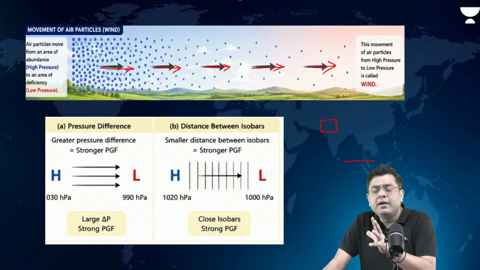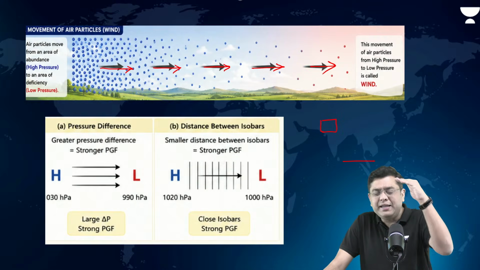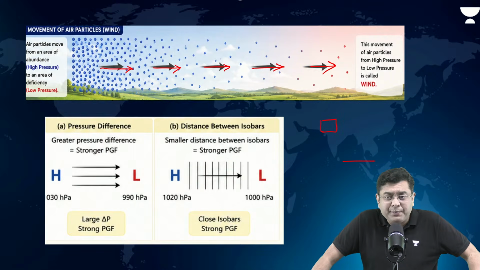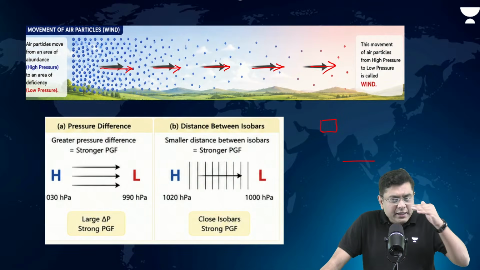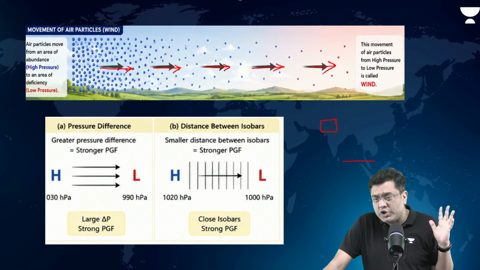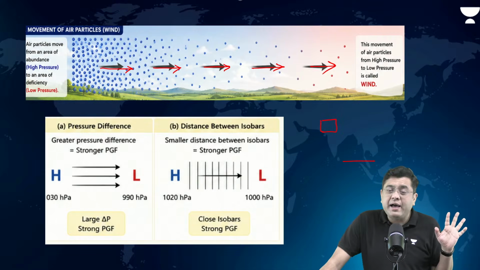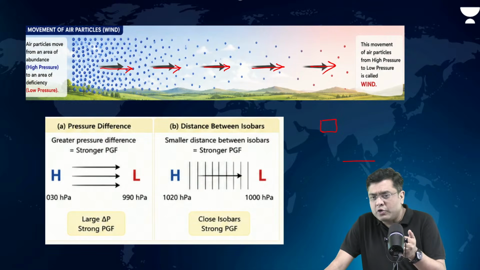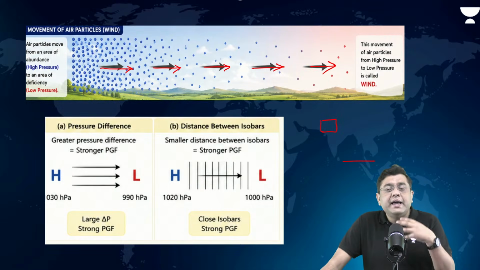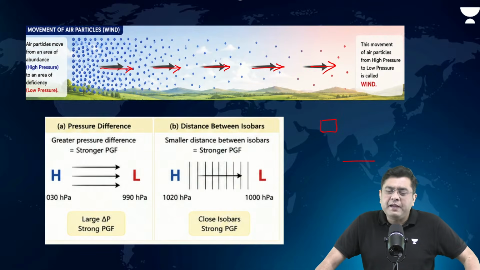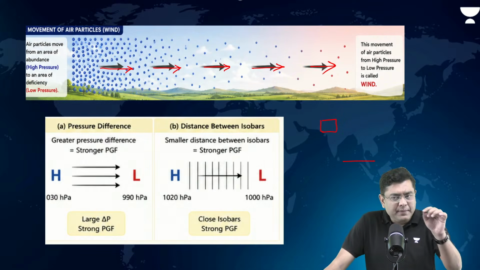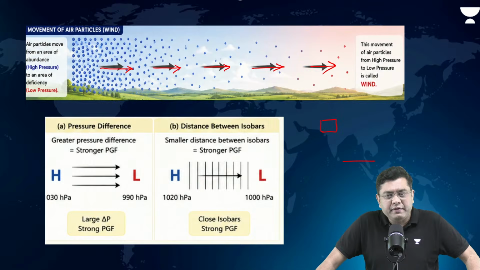Slowly and steadily we will lay the foundational steps which will help you understand even complicated concepts like cyclones. But for that, you need to have the basic foundation laid. That is why I'm not giving an overdose of information. We are going slowly, we are going steadily. Do let me know if you are able to understand that. Put that in the comment section and we will proceed further.